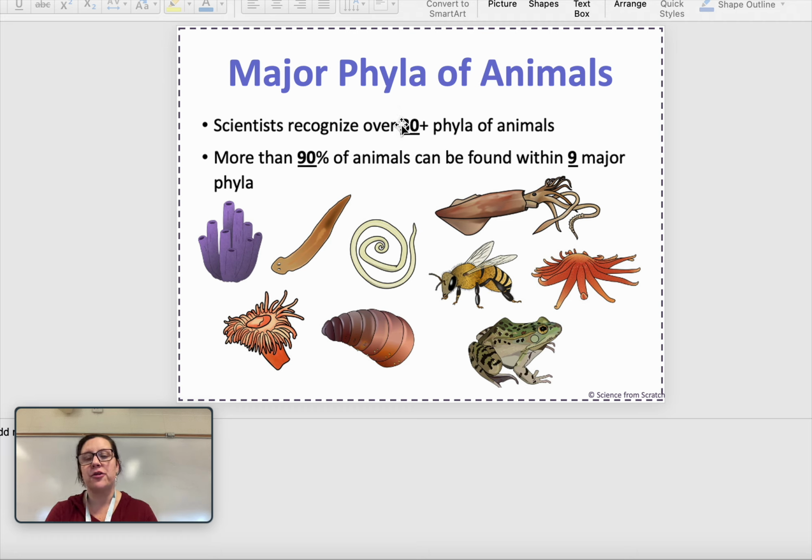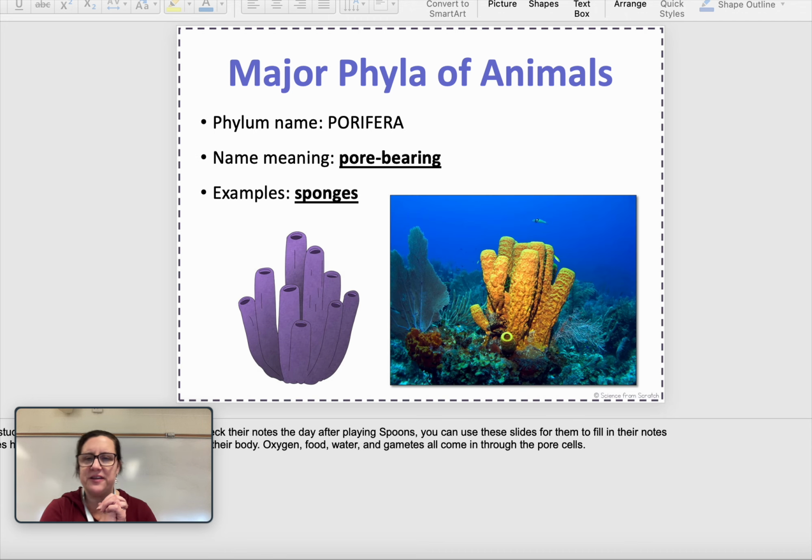But there are actually over 30 phyla of animals, over 30 groups of animals that exist. More than 90% of them can be found within 9 major groups, 9 major phyla. So that's what we're going to talk about today, the 9 major phyla that 90% of the animals exist in. So let's start with this group.